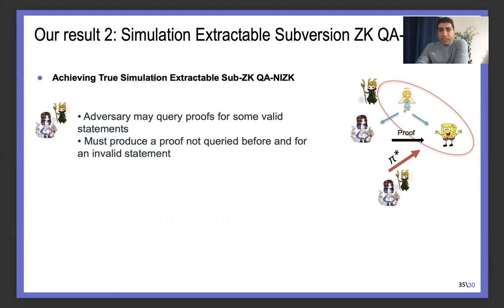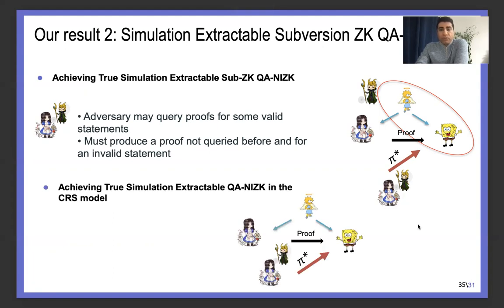In the standard case, the adversary is also allowed to query even for invalid statements. In both cases, the adversary must produce a proof which was not queried before and for some invalid statement. We also observe that this technique can be applied to the QA-NIZK of QA, even in the CRS model. So we constructed both a truly simulation extractable Subversion ZK QA-NIZK and a truly simulation extractable QA-NIZK of QA.